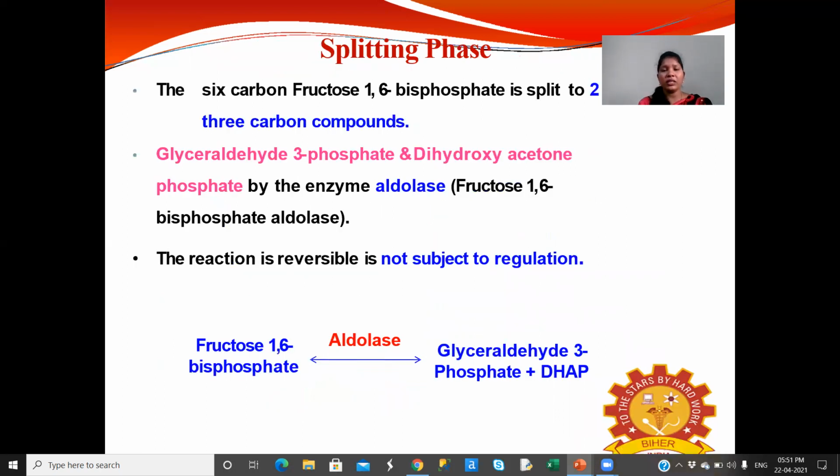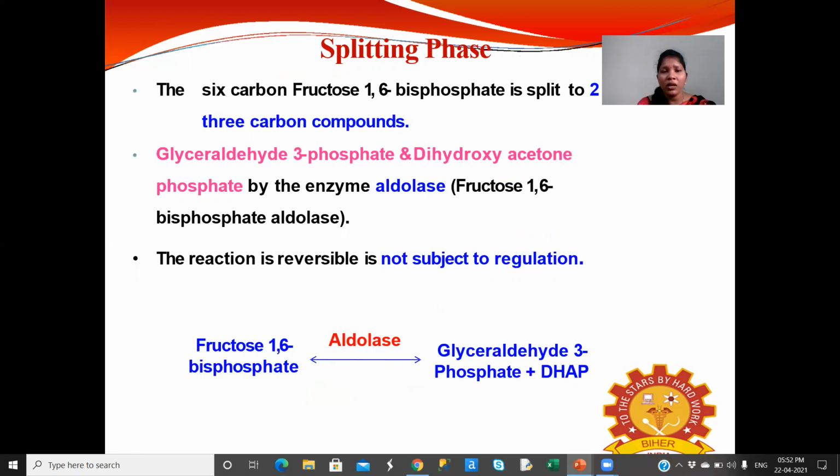Then another one, the splitting phase. Until here, fructose 1,6 bisphosphate is formed in the energy investment phase with the utilization of ATP. Now is the splitting phase.